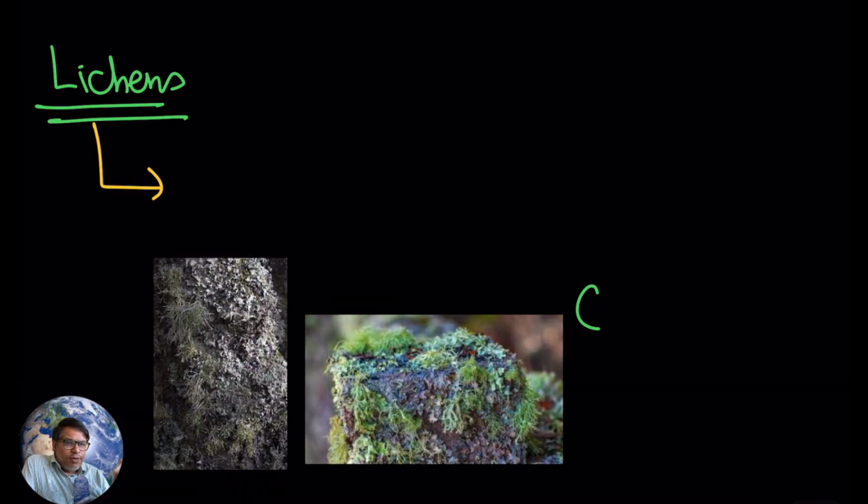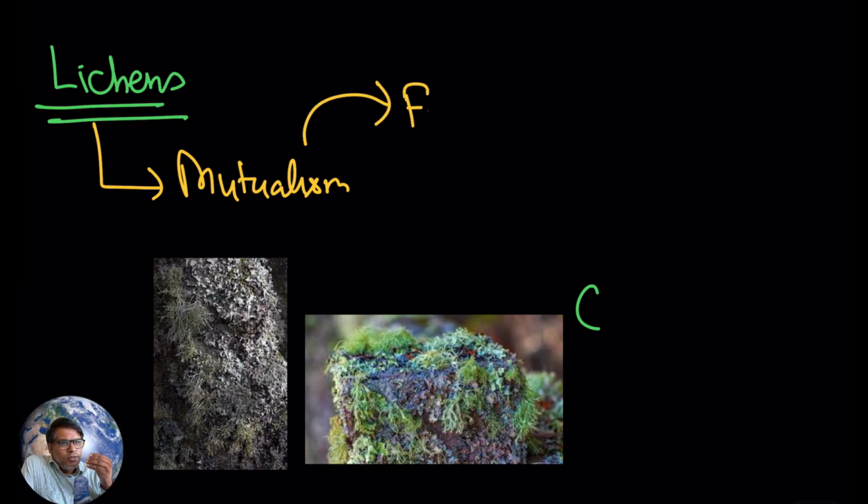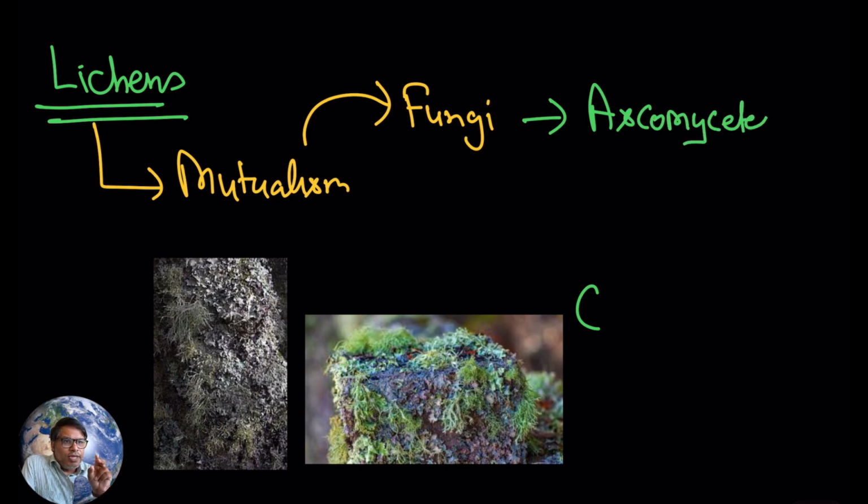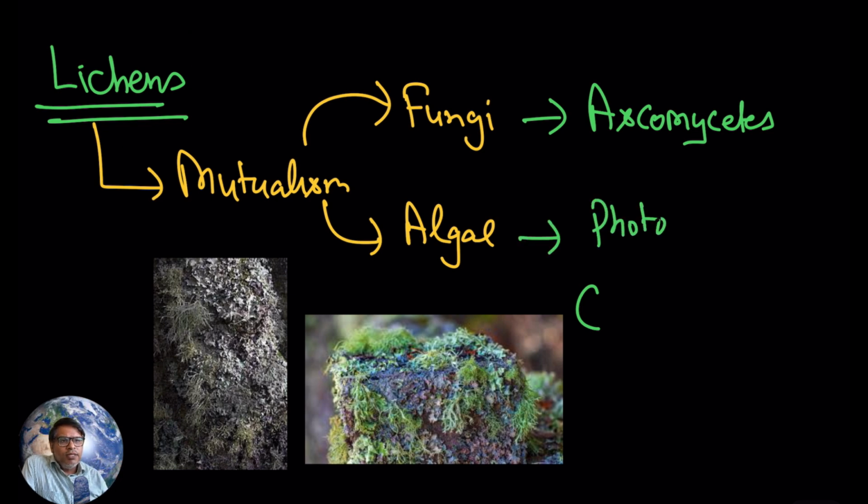Hopefully you must have seen in the environment, on tree trunks, the growth of lichens. Try to see here in lichens what you are going to have. You are going to see the phenomenon of mutualism, and here the fungi and algae are staying together. In lichens, mostly the fungi from the Ascomycetes family, and algae, generally the cyanobacteria, are living in close contact with each other.